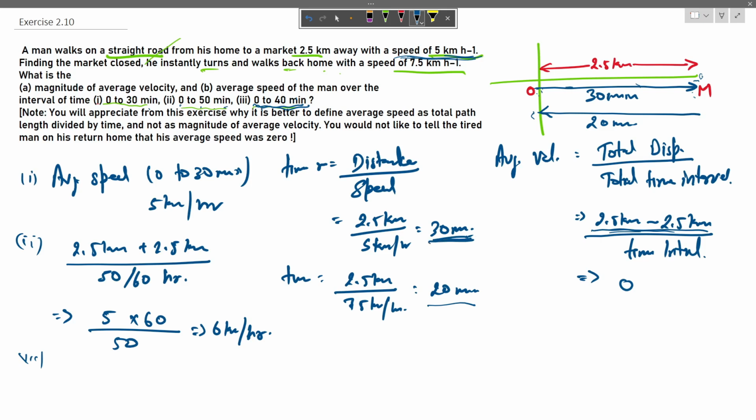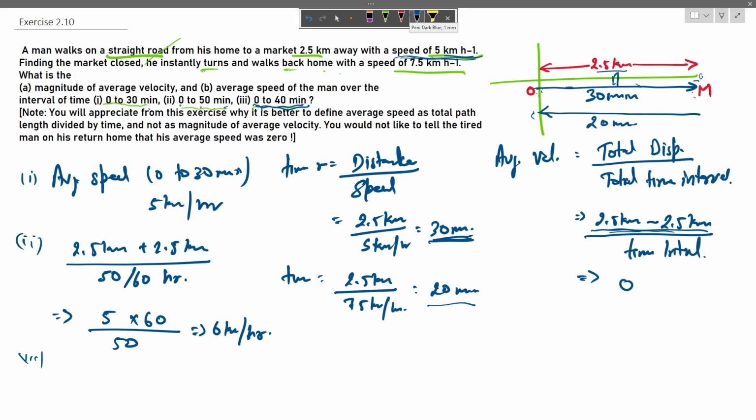He has taken 30 minutes going from home to market, and the remaining 10 minutes of journey is left. In 10 minutes, he will be at half the distance from market to his home, because when returning from market to home he takes 20 minutes. At the 10-minute mark he will be just in the middle of the pathway. The total distance is 2.5 kilometers, so he would have traveled 1.25 kilometers.